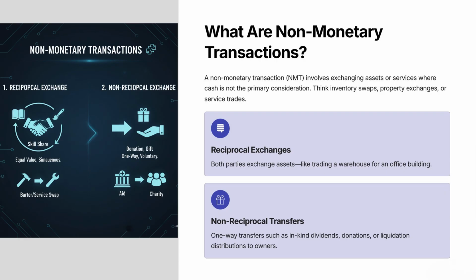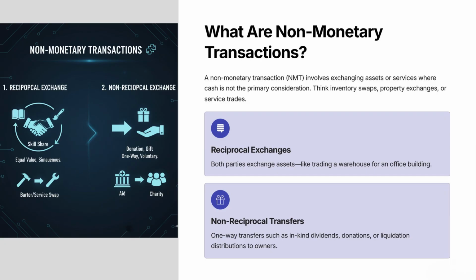What are non-monetary transactions? A non-monetary transaction, or NMT, is an exchange where the items traded are not cash or rights to receive cash, so inventory, PPE, intangibles, or even services can be exchanged. For example, suppose Company A trades an industrial warehouse for Company B's office building. No cash is exchanged. That's a non-monetary transaction. NMTs can be reciprocal, where assets are exchanged, or non-reciprocal, where one party simply transfers assets, like in-kind dividends, donations, or liquidation distributions to owners.